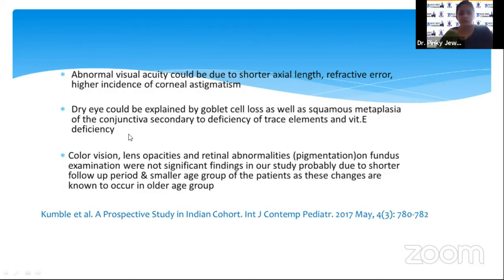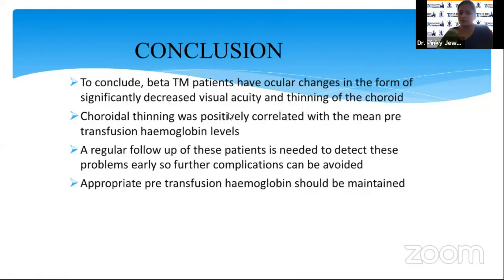To conclude, beta thalassemia major patients have ocular changes in the form of significantly decreased visual acuity and thinning of the choroid, and this thinness was positively correlated with mean pre-transfusion hemoglobin levels. So a regular follow-up of these patients is needed to detect these problems early, so further complications can be avoided, and an appropriate pre-transfusion hemoglobin should be maintained.